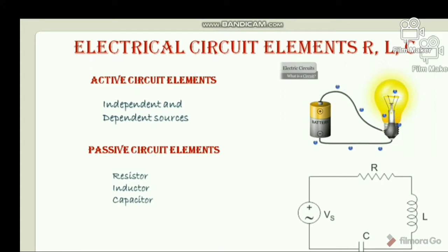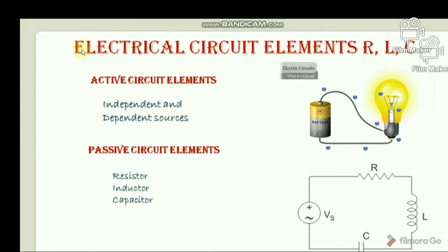A simple electric circuit consists of a source such as a battery, wires as the conducting medium, and a load such as a light bulb. The battery provides the required energy for the flow of electrons to the light bulb.